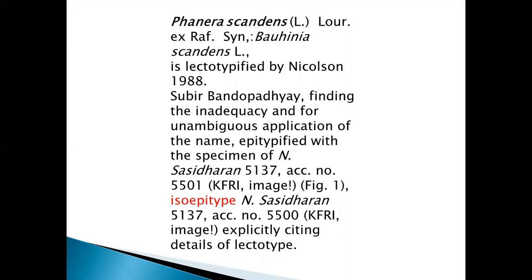Subir Bandyopadhyay, finding the inadequacy and ambiguous application of the name, epitypified it with the specimen of Nicholson, Sahyadriensis 5137 and 5501, KFRI images, isoepitype N. Sahyadriensis 5137, accession number 5500, explicitly citing details of the lectotype.